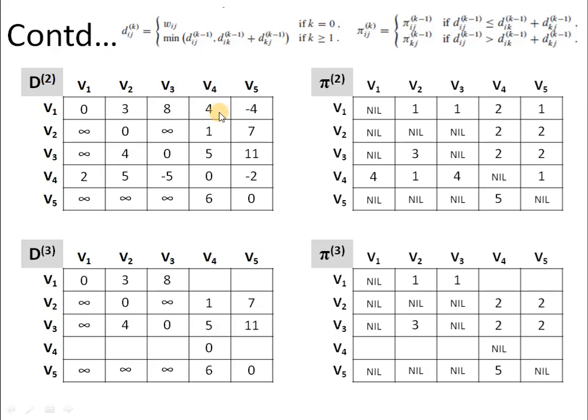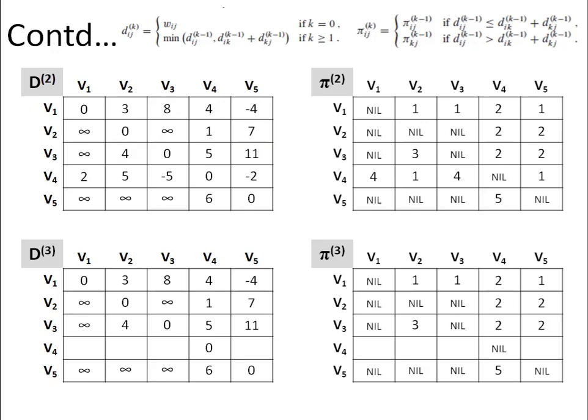Then we have V1, V4. So we have to follow a path 1 to 3, 3 to 4. So 8 plus 5, that means 13, which is greater than 4. So no change will be there. Then we are talking about V1, V5. So 1 to 3, 3 to 5. So 8 plus 11, 19, which is greater than minus 4. So no change will be there. So with this, we are done with the vertex V1.